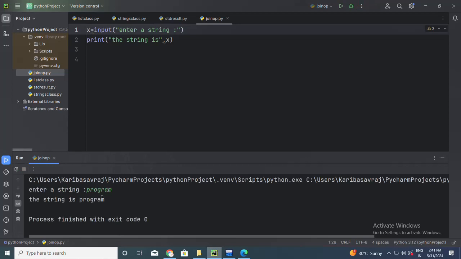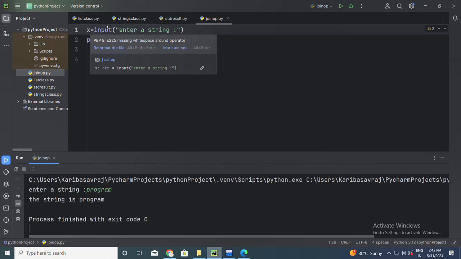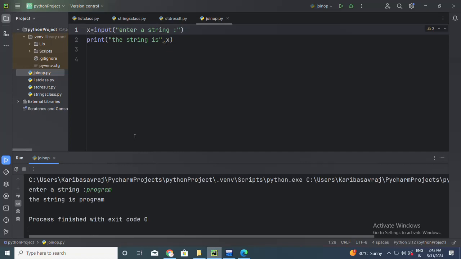So in the previous execution I had given Python, now I have given program, right? So the value of x is not constant every time. I can change the value. That's why it is called a variable. So what is a variable? A variable is a memory location. Its value changes during the execution of the program. So I hope you understood what is data type, what is identifier, what is variable.